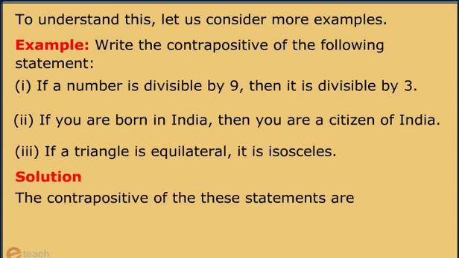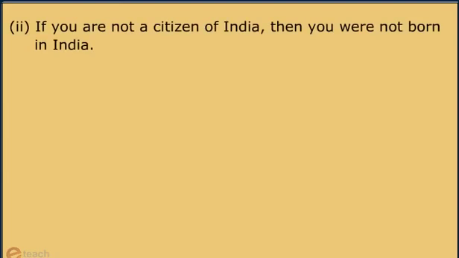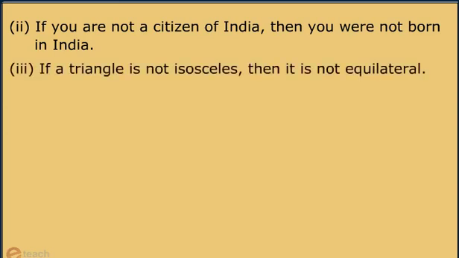The contrapositives of these statements are: if a number is not divisible by 3, it is not divisible by 9. If you are not a citizen of India, then you were not born in India. If a triangle is not isosceles, then it is not equilateral.